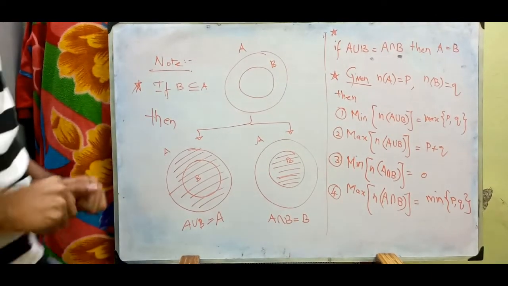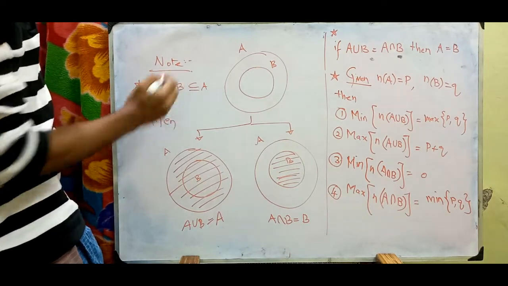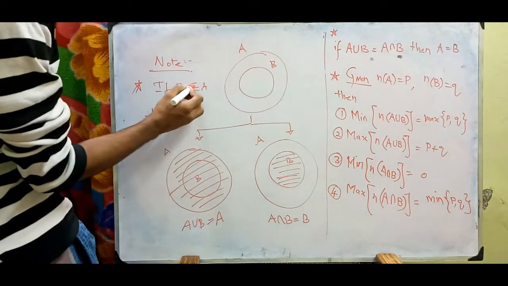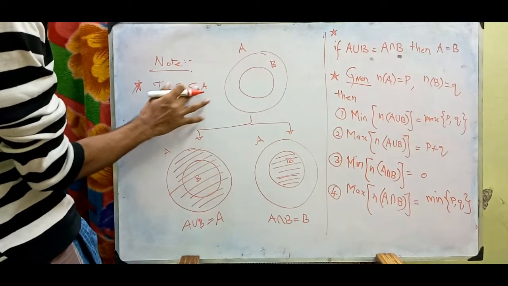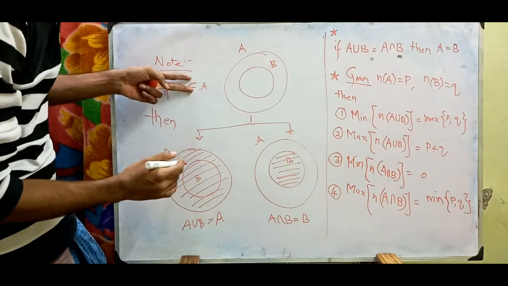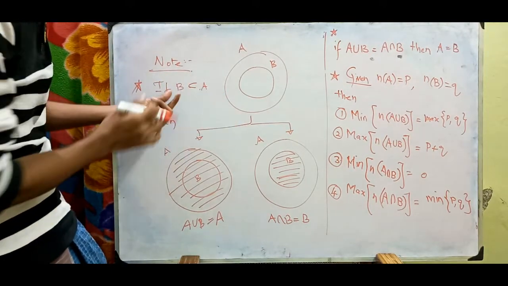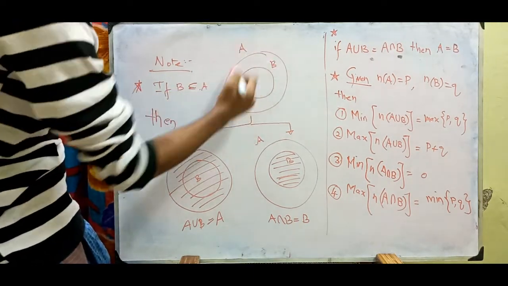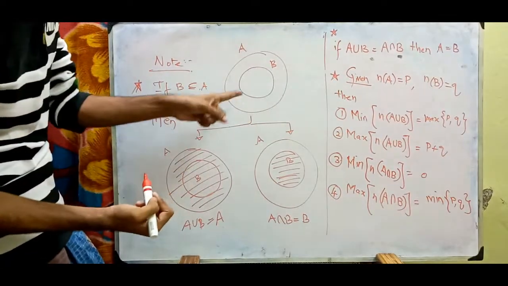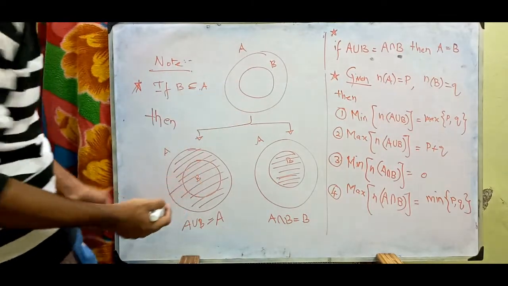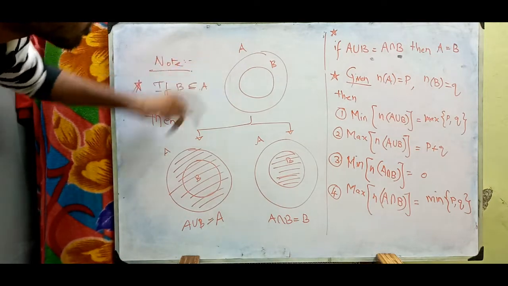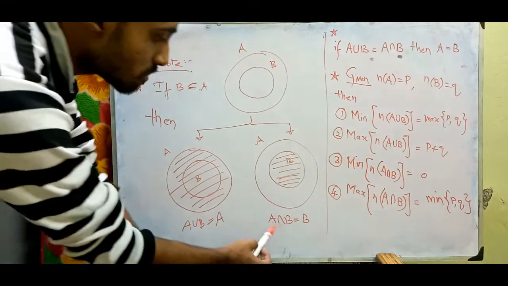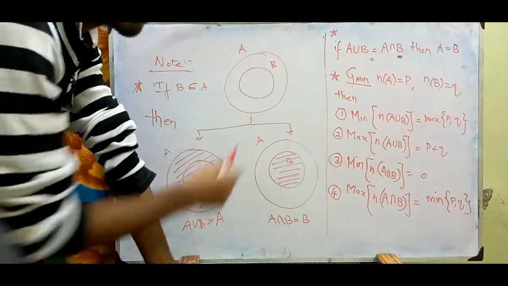Okay, here we have a note. If B is a subset of A, let us say this one, B inside A. See this symbol: whichever side has the bigger mouth is the bigger set. So A is the bigger set, and B is a smaller set present inside the set A. Then it can be split this way, as A union B and A intersection B.